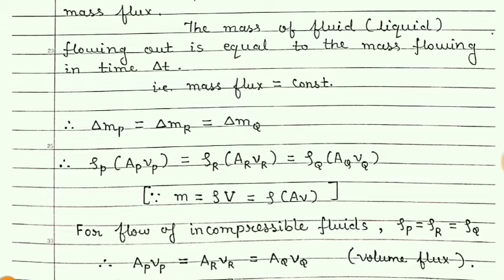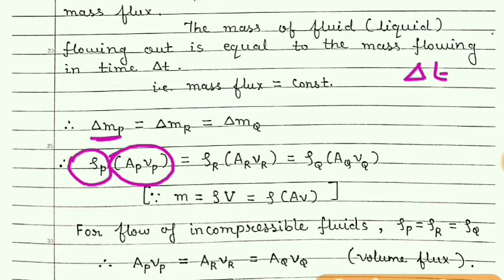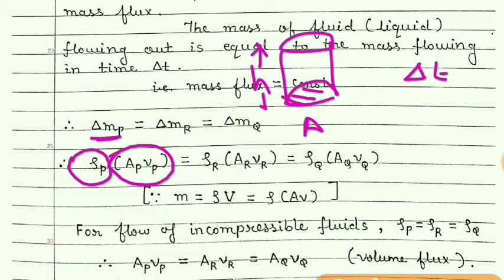So here we can write mass is density into the volume of the fluid passing in time interval delta T. Students, we know that for a cylinder having cross-section area A and height h, its volume will be V is equal to area into height.